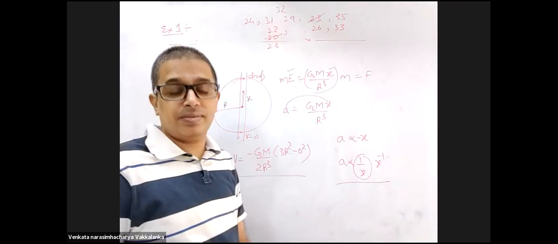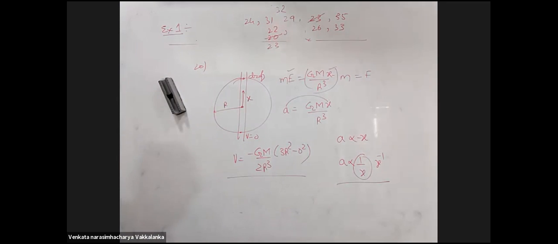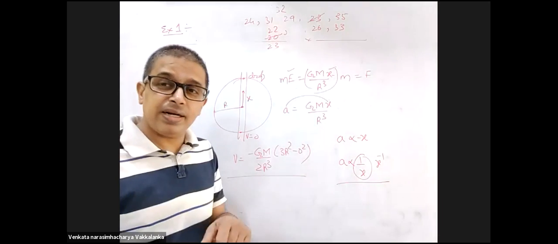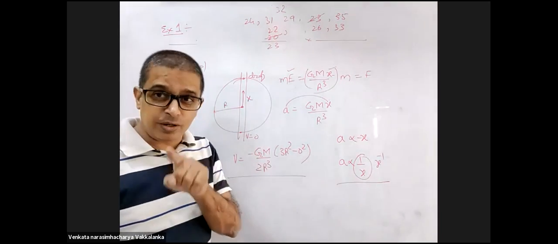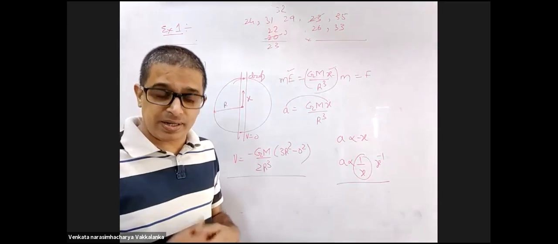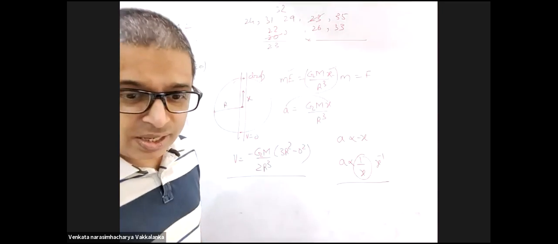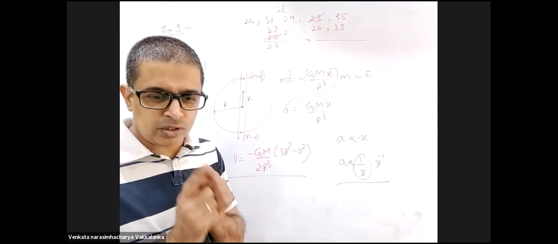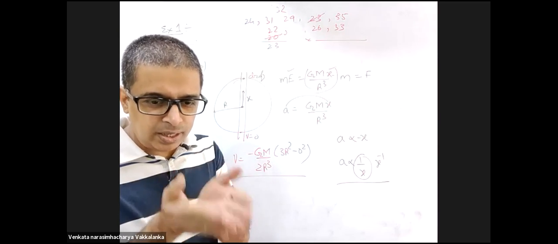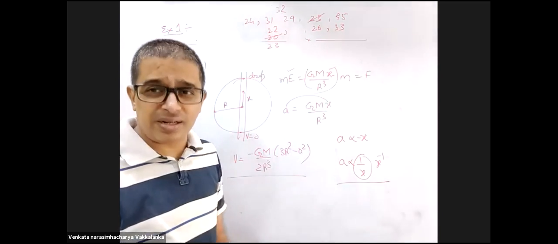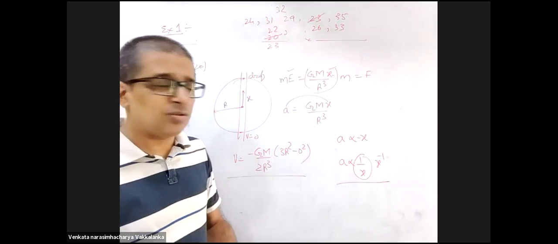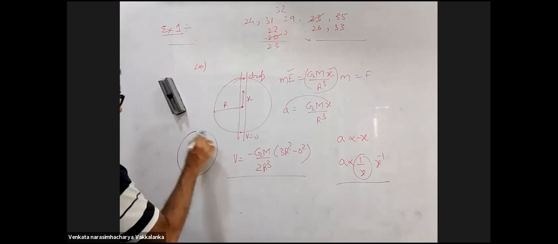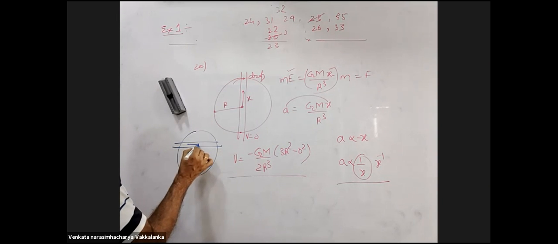Okay. 100%. So is it necessary to dig the tunnel through the center? We have even calculated the time period when it is not across the center. You got 84.6 minutes. Do you remember that? Yes, sir. Now, in this case, they said suppose a smooth tunnel is dug along a straight line joining 2 points on the surface of Earth and a particle is dropped. Here he did not insist that it should pass through the center. But even if it doesn't pass through the center, will anything change? Because we have found that it is SHM, right? We have proved that. Yes, sir.